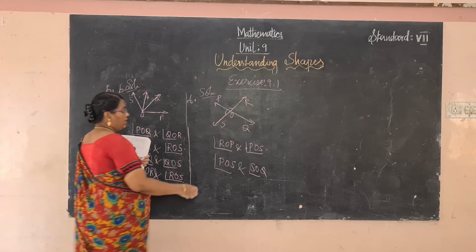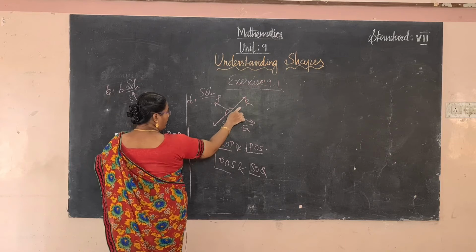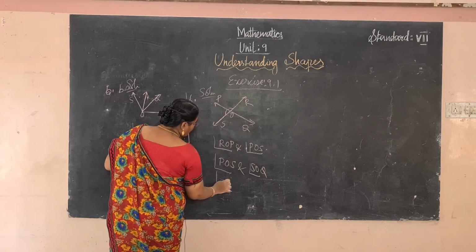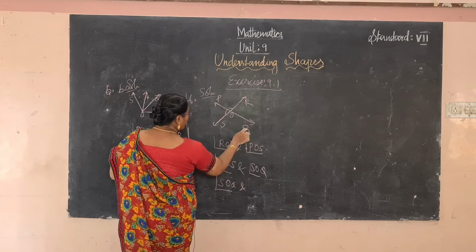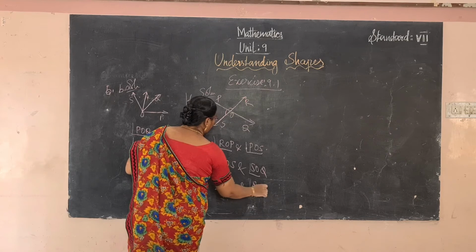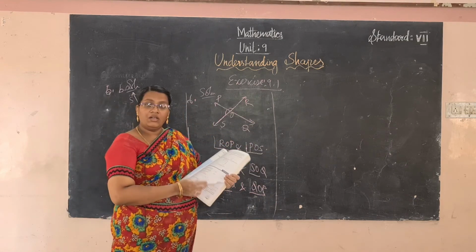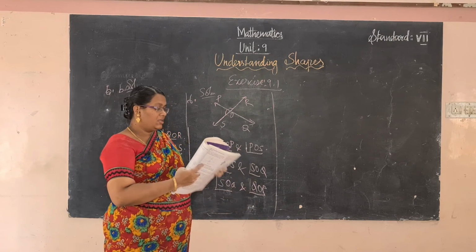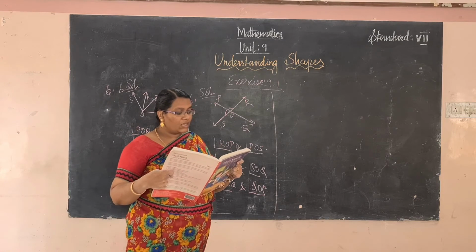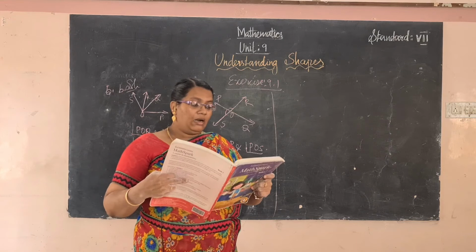Alright, and next we consider this line. It has two pairs of adjacent angles. What are they? SOQ and QOR. Okay, these are all the linear pairs of angles. Now see the seventh one. The measure of one angle is given in the following figure. Find all the other angles.